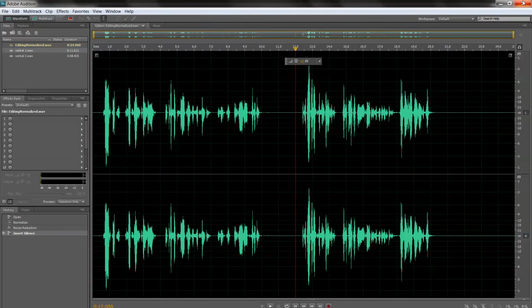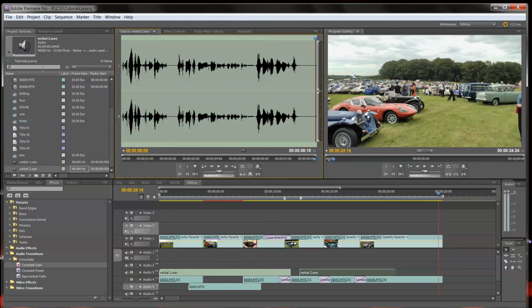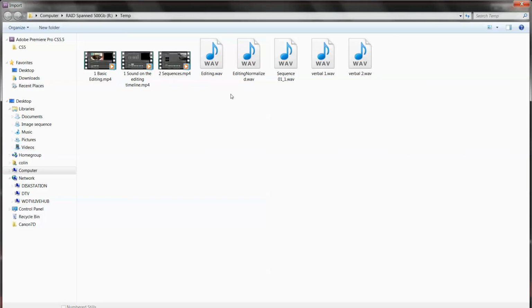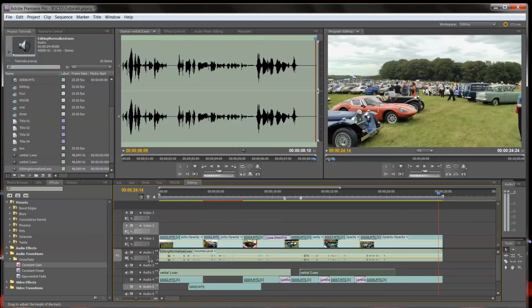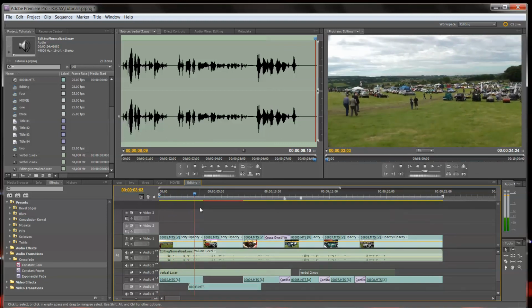So I can then minimize that and then go into here and then file, import, normalized, and then I can then place that on the timeline, remove or hide the two clips of audio commentary, and then use